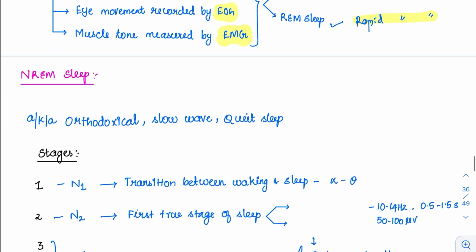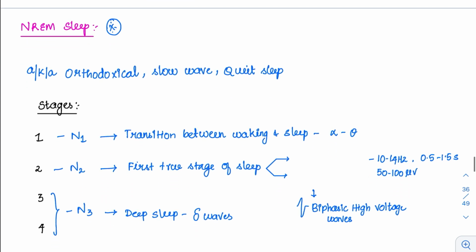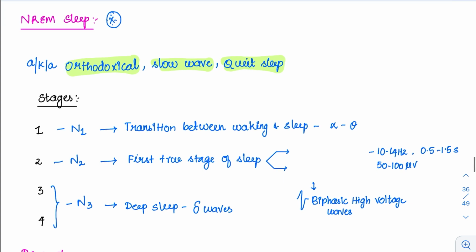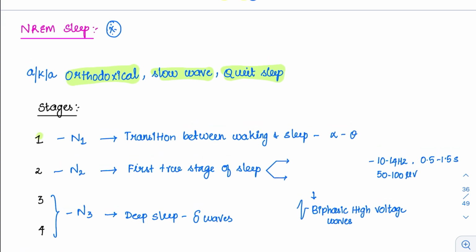Now coming to the NREM sleep. This NREM sleep is also called orthodox sleep, or slow wave sleep, or quiet sleep. Why is it called quiet sleep? Because there is no rapid movement of the eyes. So that's why it is called quiet sleep. And it has multiple stages. Initially the stages were classified as 1, 2, 3, 4. Four stages were there. But right now the classification has changed. They just classify it as N1, N2, N3. N indicates NREM. Since stages 3 and 4 had very similar features, they have clubbed them together. So that's why it is called N1, N2, N3 now.